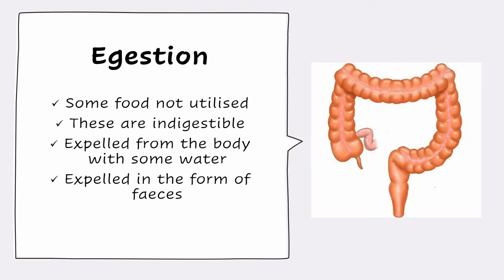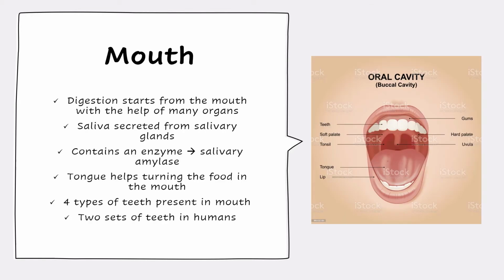Now, let us understand in detail about the parts of the digestive system. The mouth. The journey of the food we eat starts with the mouth, also known as the buccal cavity or oral cavity. The food is chewed with the help of the teeth and the tongue.